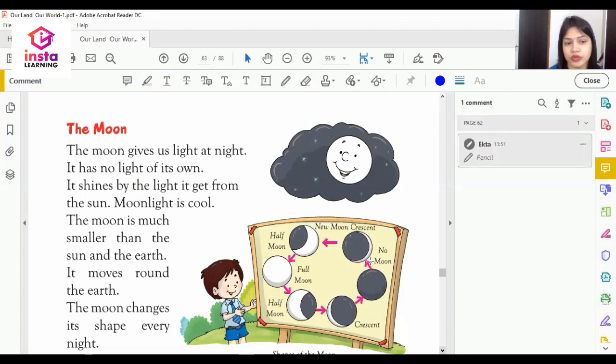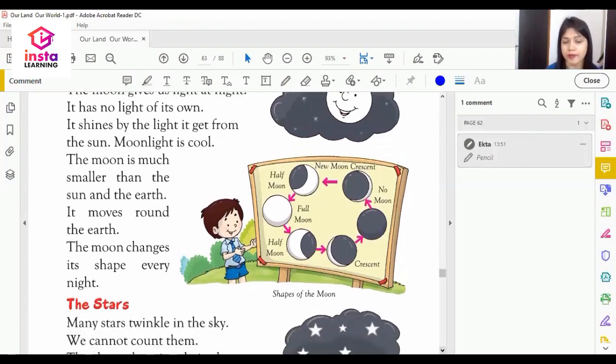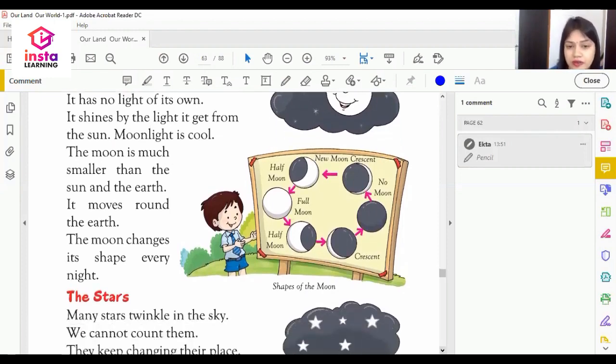Moonlight is cool. The moon is much smaller than the sun and earth. It moves round the earth. The moon changes its shape every day, and the pictorial part is already describing the shape of the moon.